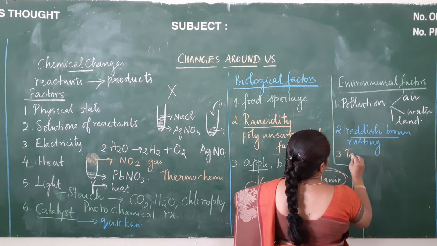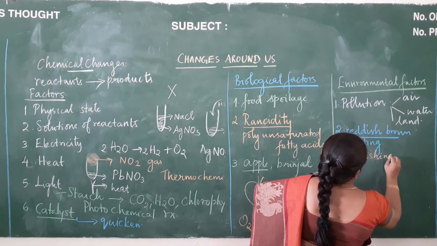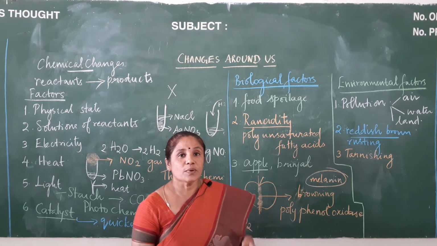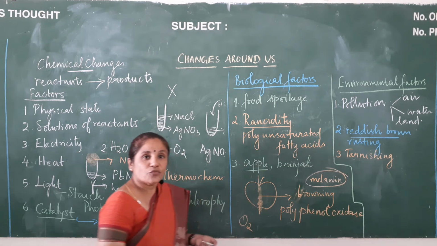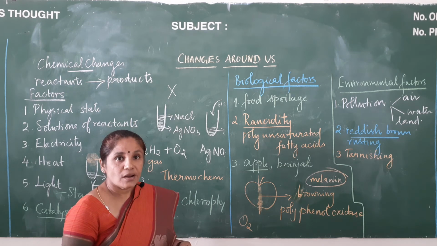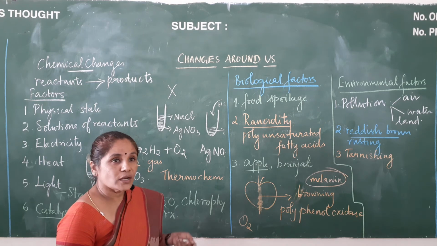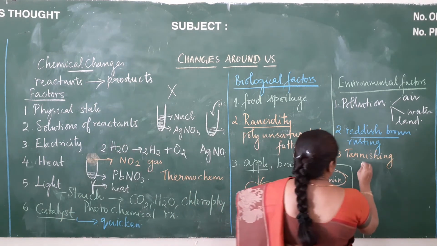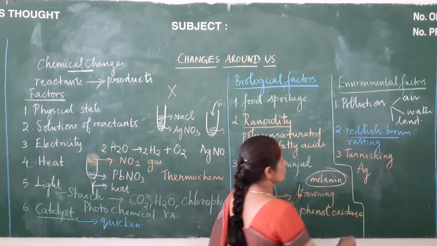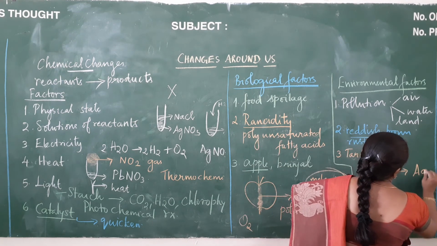Next one will be tarnishing. Certain metallic surfaces will be very shiny, but in course of time they lose their shining appearance, that is, they lose their luster and they turn very dull. Why does this happen? For example, you can take silver articles. This silver, when it is exposed for long, combines with oxygen which is present in the atmosphere and it forms silver oxide.